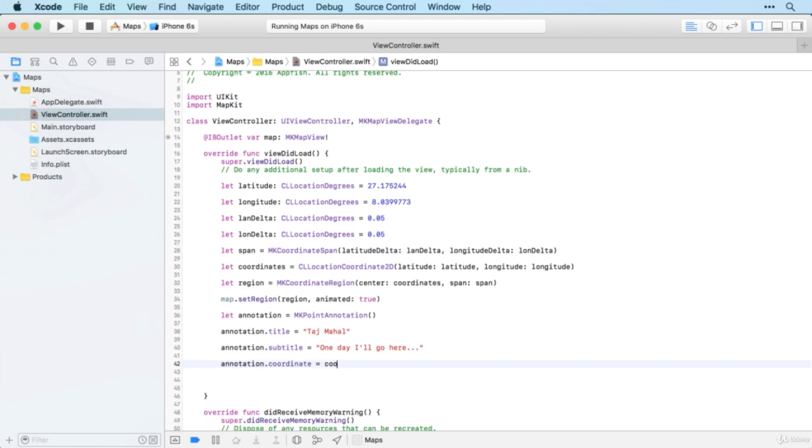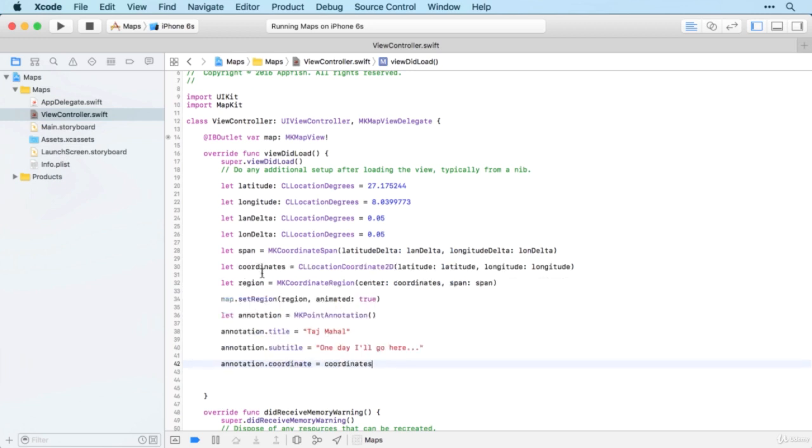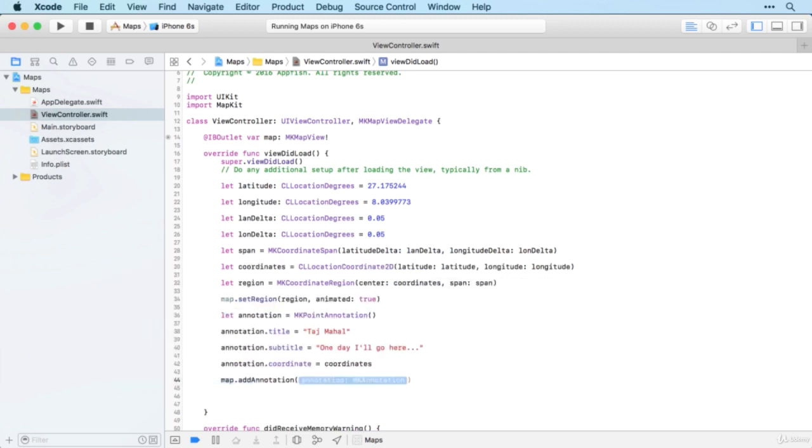And fortunately, we already have the coordinates here, so we can just use the coordinates variable. But if you didn't, then you could always just create a new one from a latitude and longitude. And then simply we take our map and we add the annotation. There we go. Simple as that.